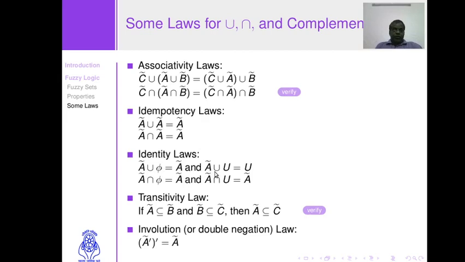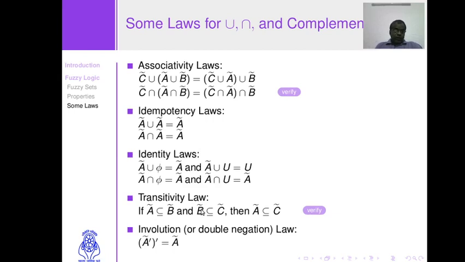If you take union of a fuzzy set with the universal set, then we get the universal set. In the same way, if you take intersection of a fuzzy set with the empty set, you get the empty set. If you take intersection of a fuzzy set with the universal set, then you get again that fuzzy set itself.